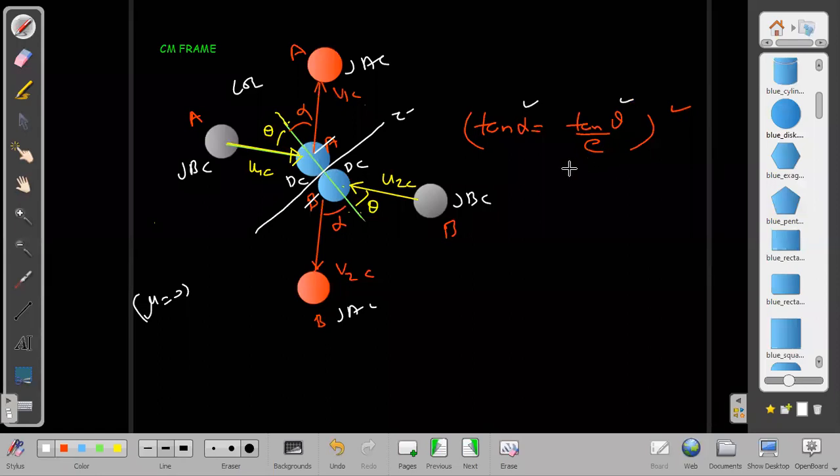Always like that only. Tan of angle of reflection is equal to tan of angle of incidence divided by E, if I am observing the oblique collision in the center of mass frame. Oblique collision means that the line of impact is not in the line of velocity direction. Line of velocity was this side, but line of impact is on another side.